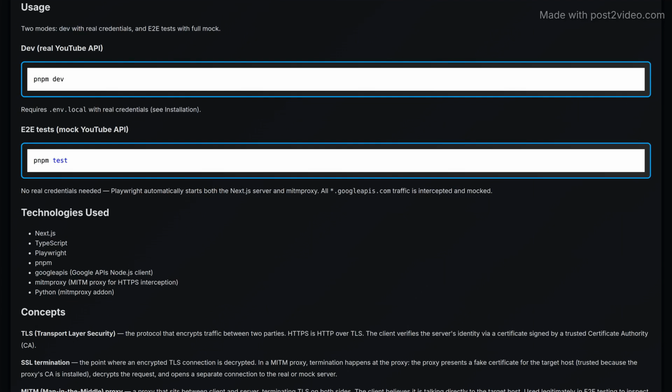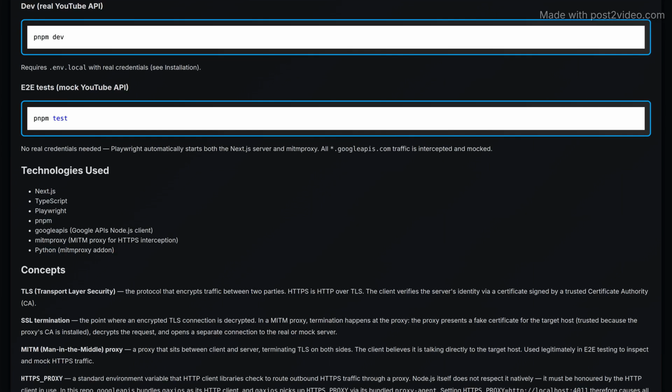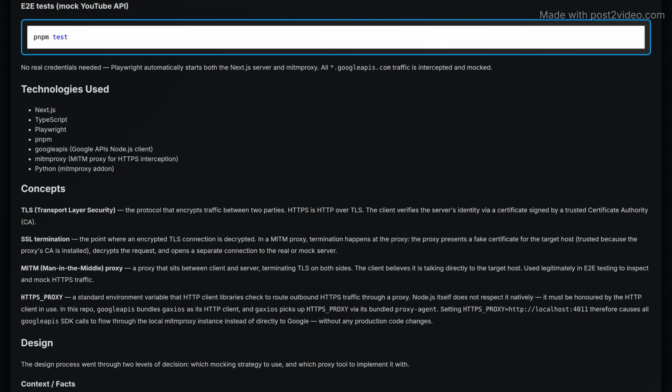Usage modes include dev with real credentials and E2E tests that employ a complete mock setup. In dev mode, developers need a .env.local file with real credentials executed via pnpm dev. E2E tests can be run using pnpm test without real credentials, as Playwright automatically runs both the Next.js server and mitmproxy, intercepting all appropriate traffic.